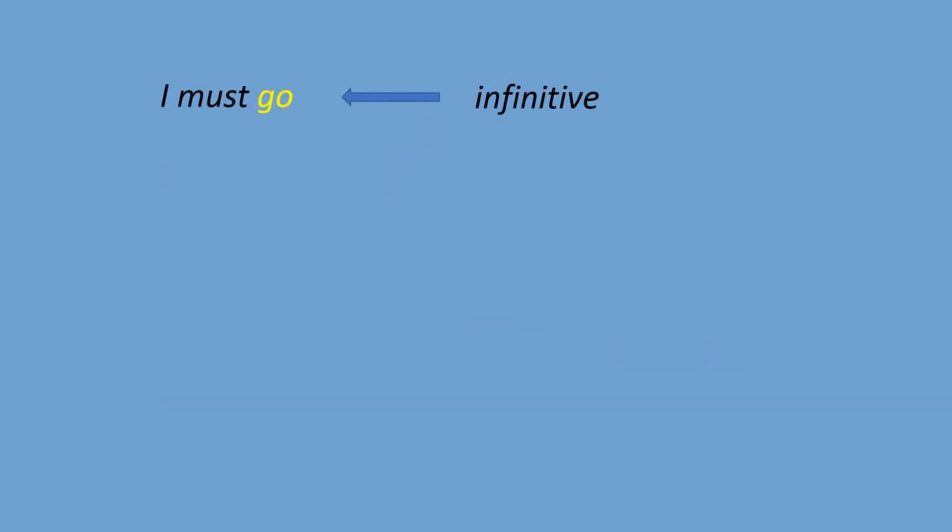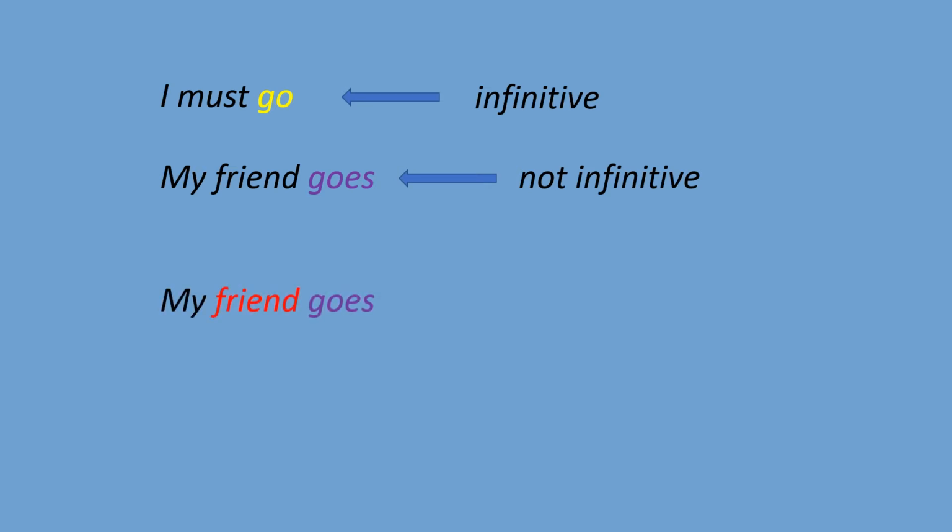Again, I must go. So the verb go, highlighted yellow, is used as infinitive. But if you compare it with the sentence, let's say, my friend goes. In this case, the verb goes is not an infinitive because it is connected to the subject. So my friend goes, friend is highlighted red, it's a subject, and goes is the verb.